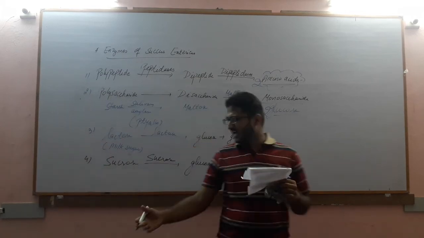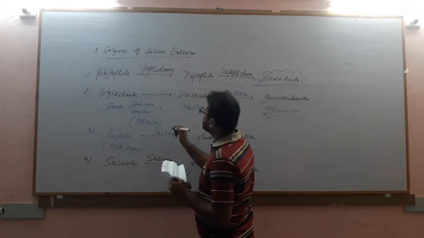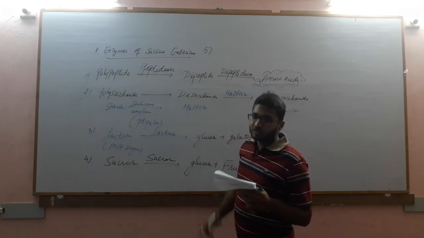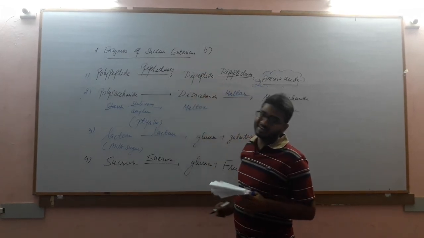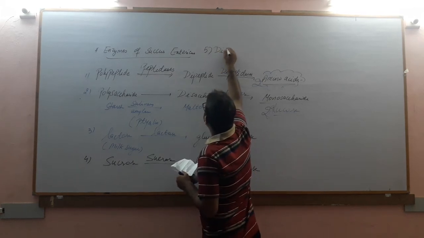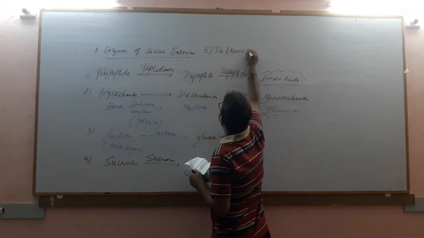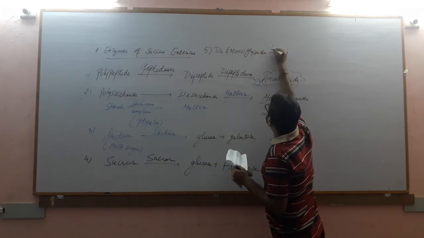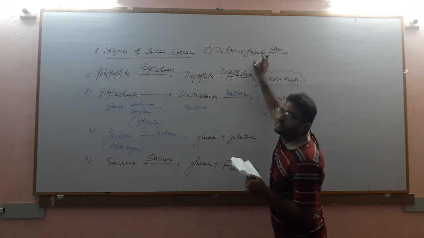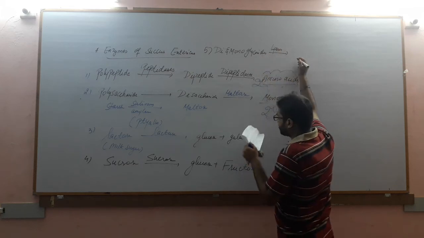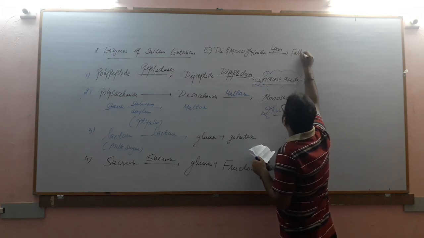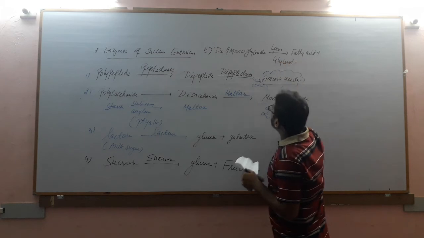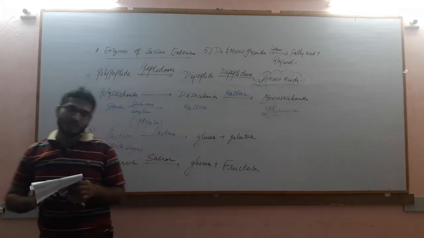Now let us discuss one reaction for fat, that is lipid molecules also. So the fifth reaction I am writing here. Di and monoglycerides, which are produced at the end of the reactions of small intestine digestion, in the presence of lipases, because it is a lipid digesting enzyme, are converted into fatty acid plus glycerol.